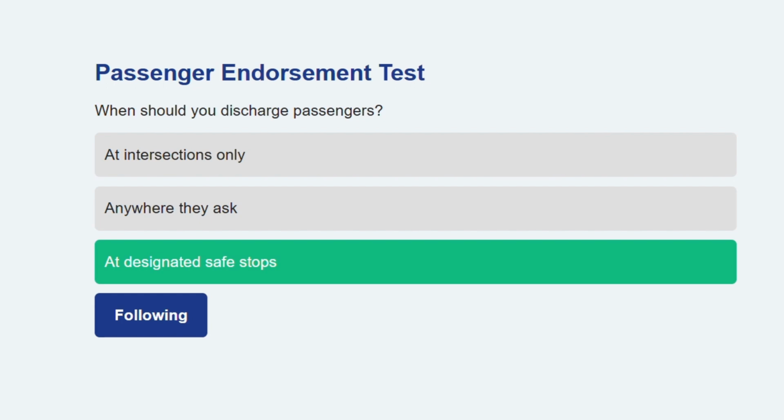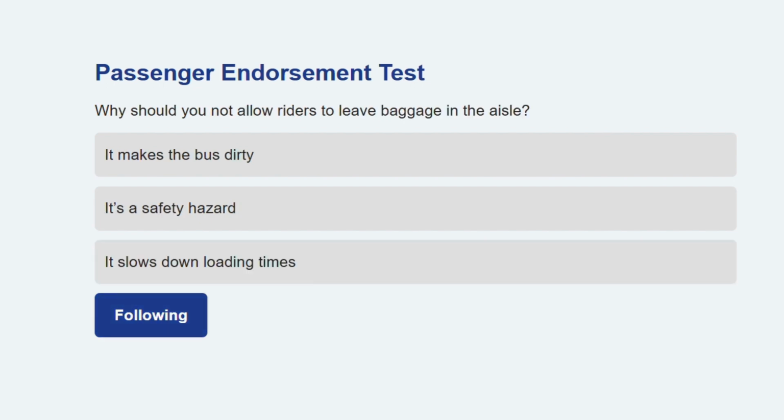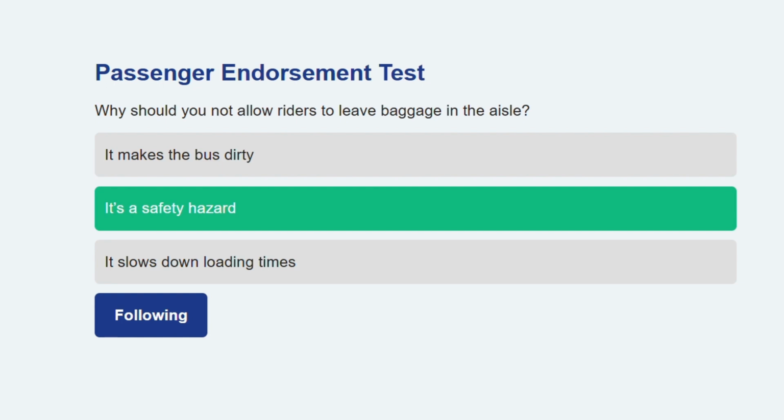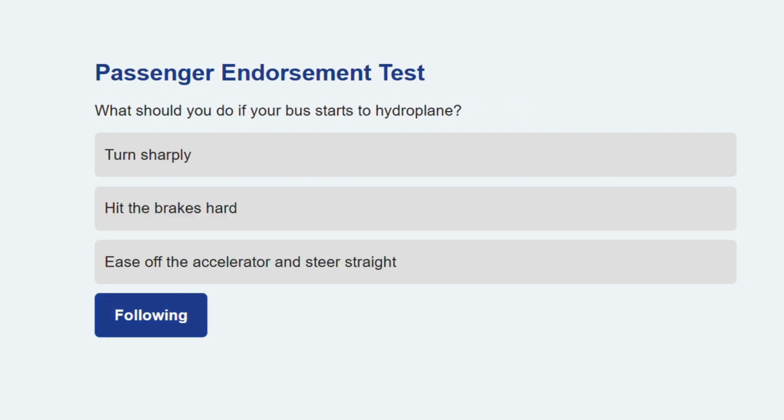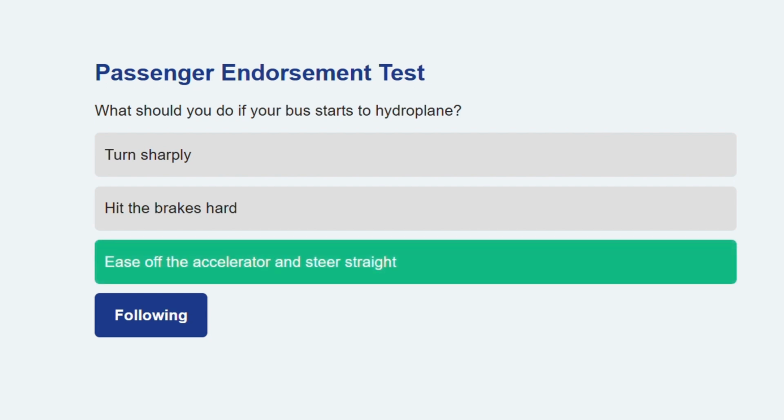Here's another question. Why should you not allow riders to leave baggage in the aisle? It's a safety hazard. Obstructions in aisles can block emergency exits or cause trips. Let's keep moving. What should you do if your bus starts to hydroplane? Ease off the accelerator and steer straight. Sudden inputs can worsen the loss of traction.